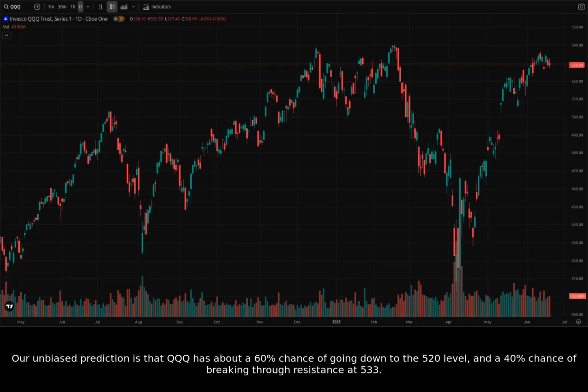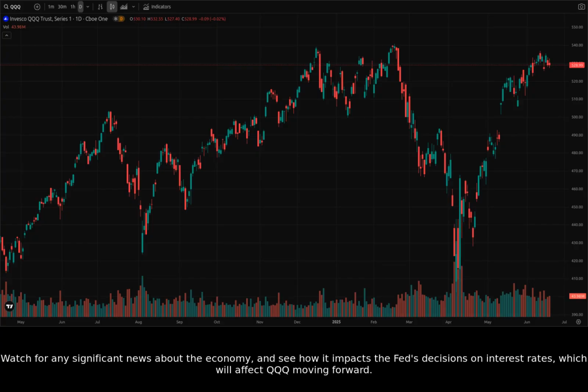Our unbiased prediction is that QQQ has about a 60% chance of going down to the 520 level and a 40% chance of breaking through resistance at 533. Watch for any significant news about the economy and see how it impacts the Fed's decisions on interest rates, which will affect QQQ moving forward.